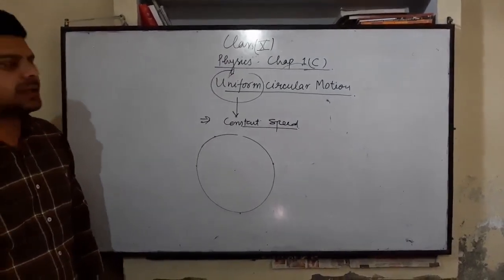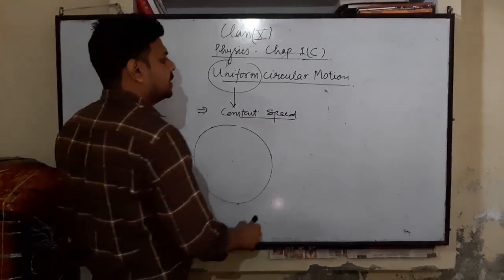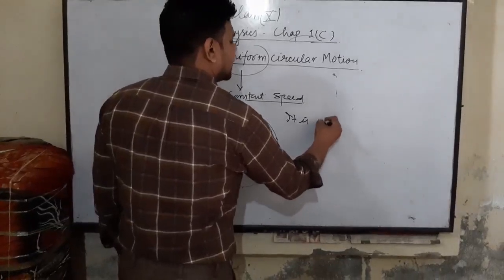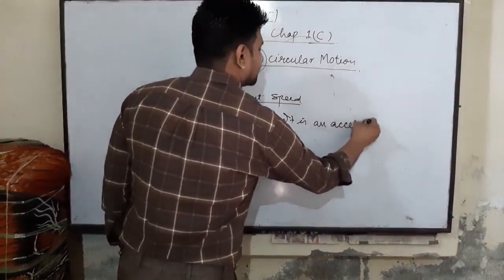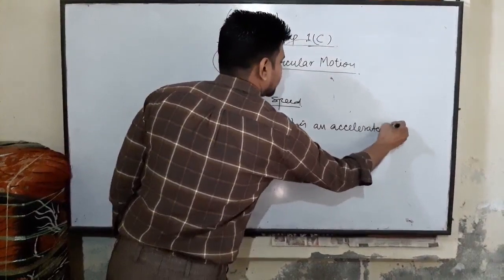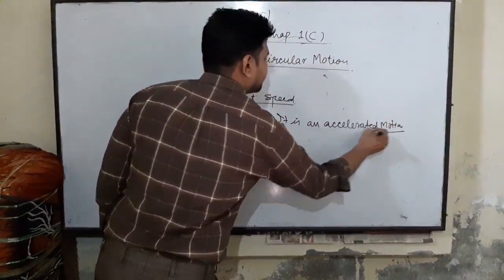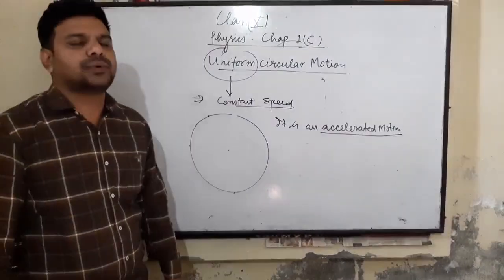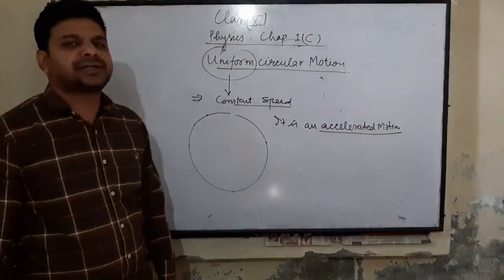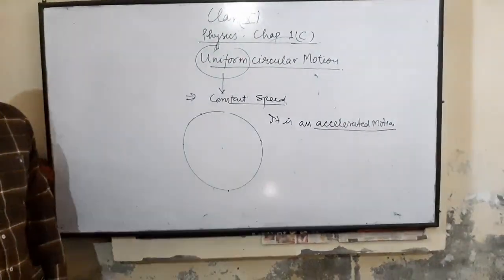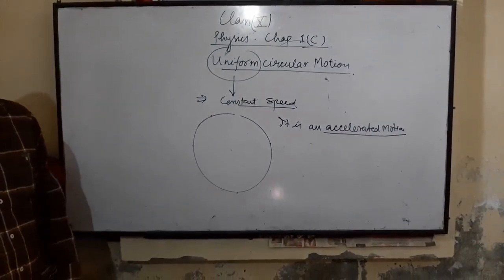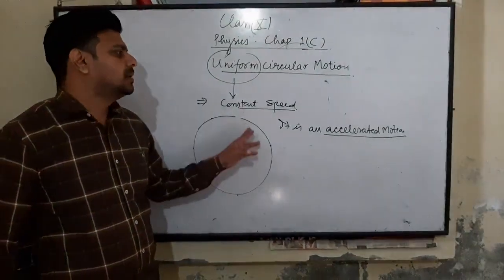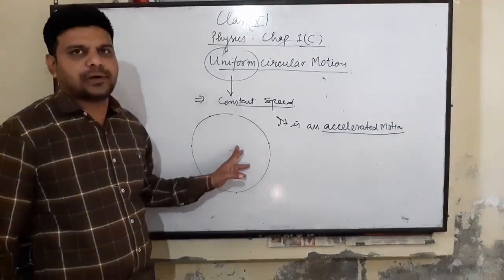Uniform circular motion is an accelerated motion. Always remember, it is an accelerated motion although the speed of the object is constant. As you know, acceleration comes due to change in velocity, not change in speed.